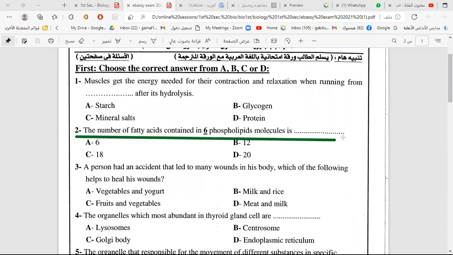Number 2, the number of fatty acids contained in 6 phospholipid molecules: 6, 12, 18 or 20?